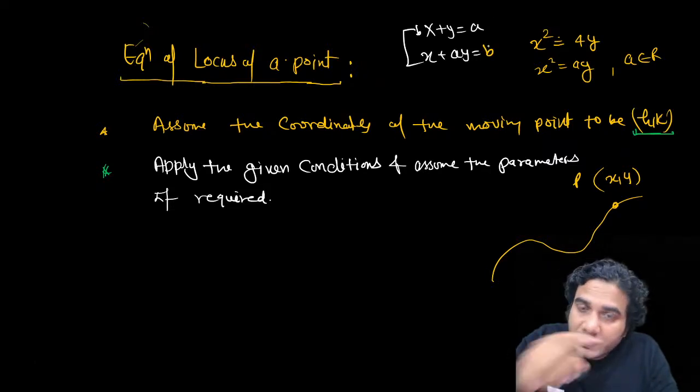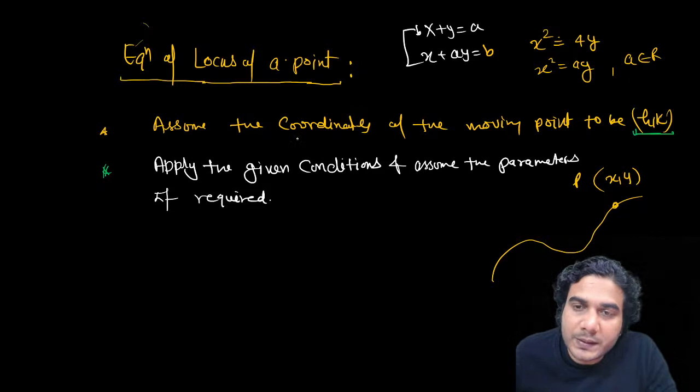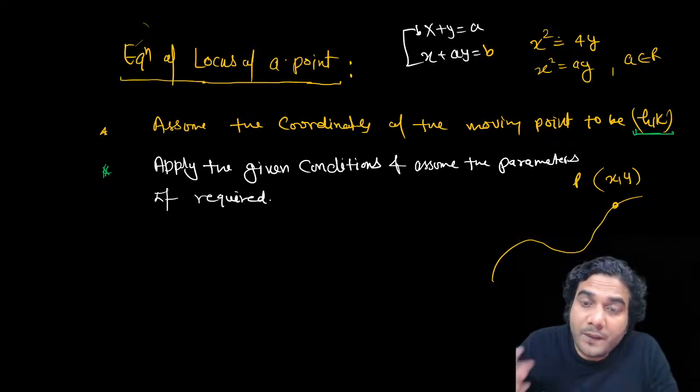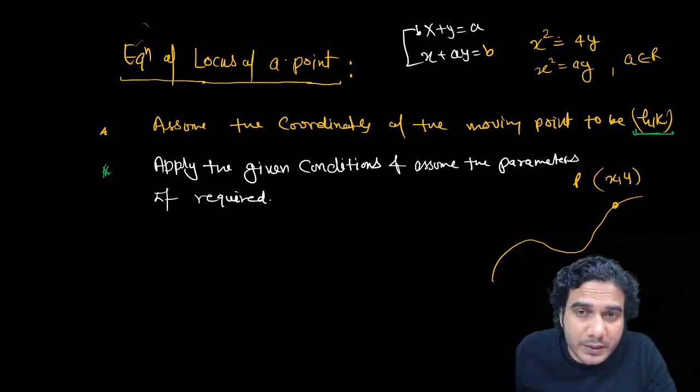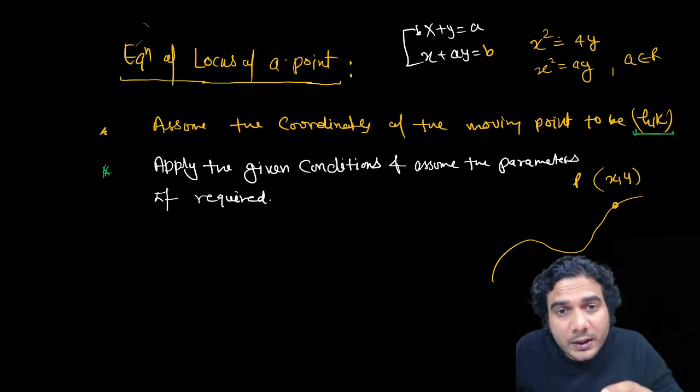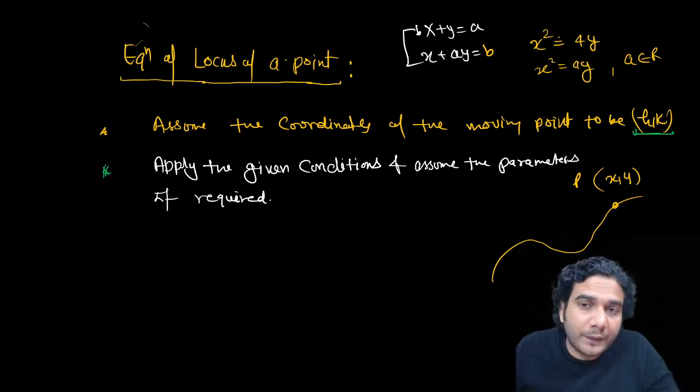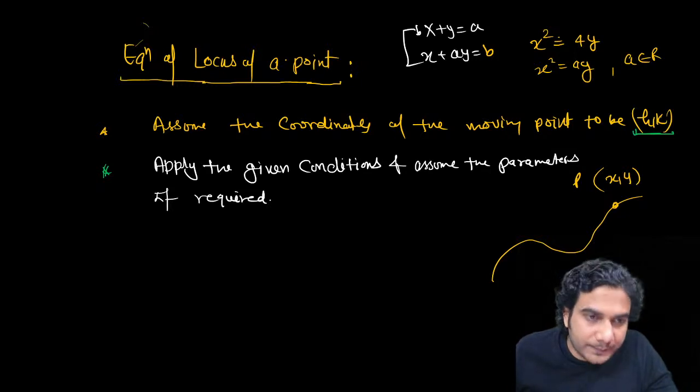look, now you have two parameters in these two equations. You can't eliminate two parameters using just these two equations. You can find the values of a and b in terms of x and y, then you need a third equation in which you put these values of a and b. So if you have n parameters, then n plus 1 equations will be required to eliminate n parameters.